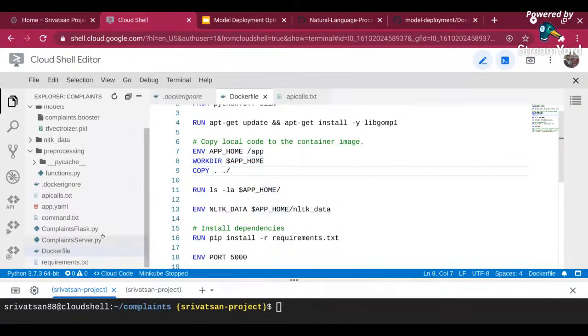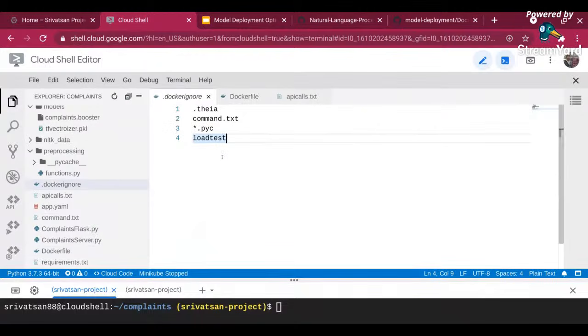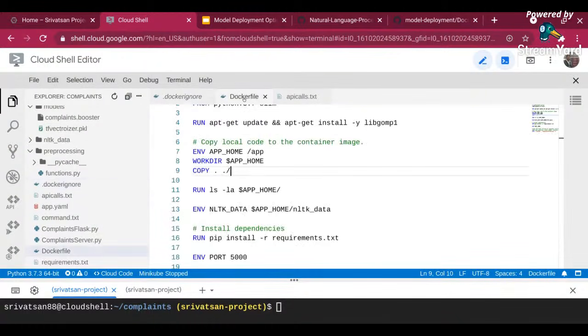What it will do is copy anything that is there in this particular folder into my /app directory. Now it will ignore whatever is there in my Docker ignore file. So it will not copy anything that is in my Docker ignore file, and it will copy everything remaining over there. I'm just printing this command to list my directory over here, app home, but you can ignore it. It is just for verbose purposes, so when we are running the container creation process, you can see it.